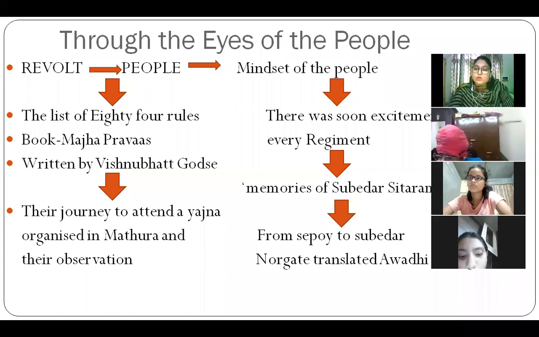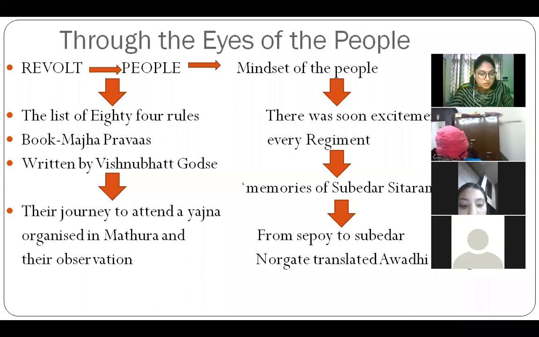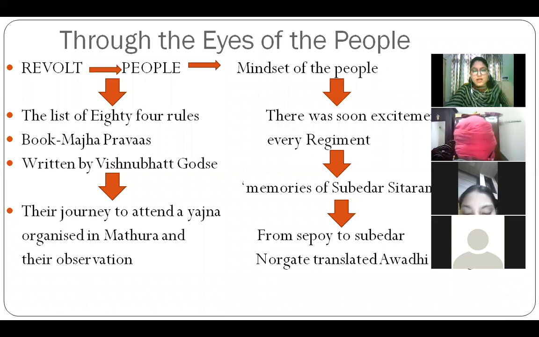So he served for 40 years, and then he was also convinced by his commanding officer Norgate. His commanding officer, Norgate, told him to write his memoirs. Memoirs means a historical account from personal knowledge. For example, if I have seen something happening in front of my eyes, I can write it in my book because I have experienced those things. That is called a memoir. Then he completed writing in 1861.